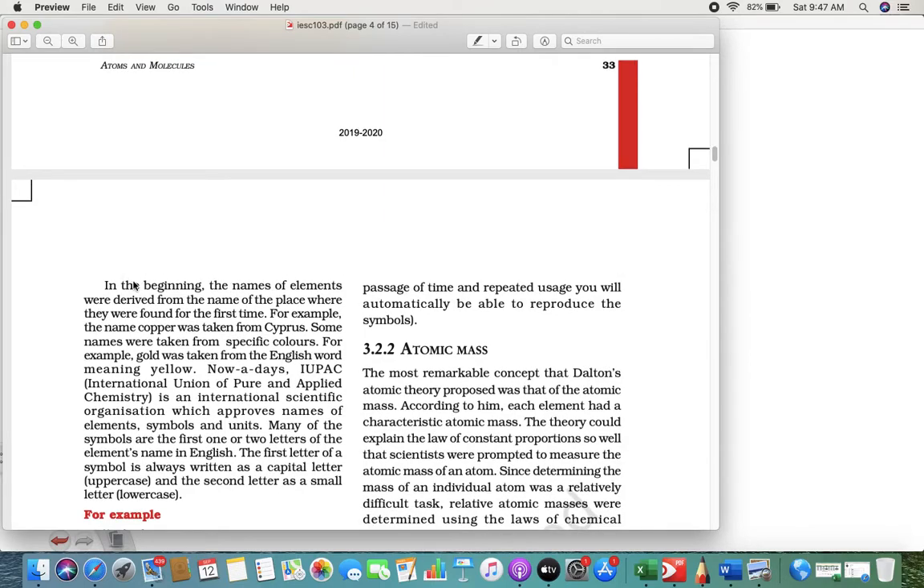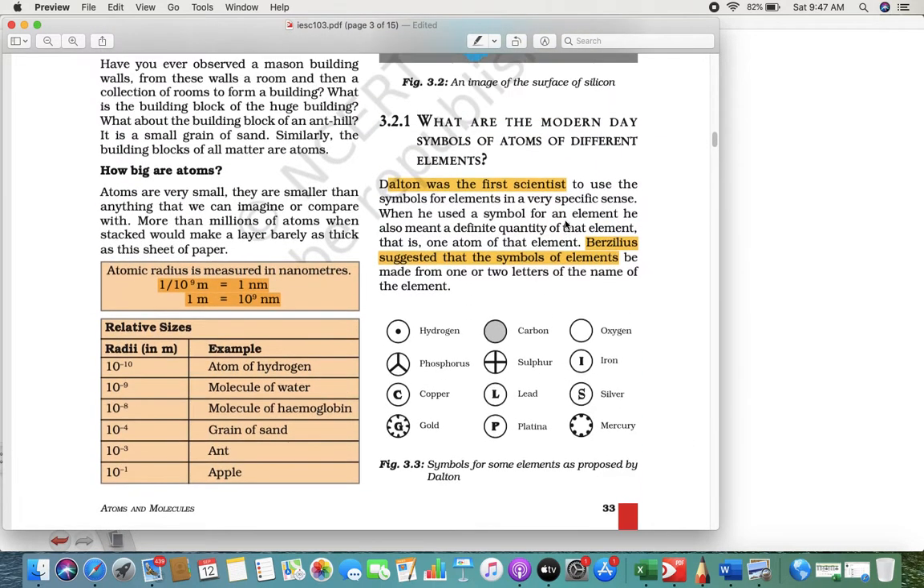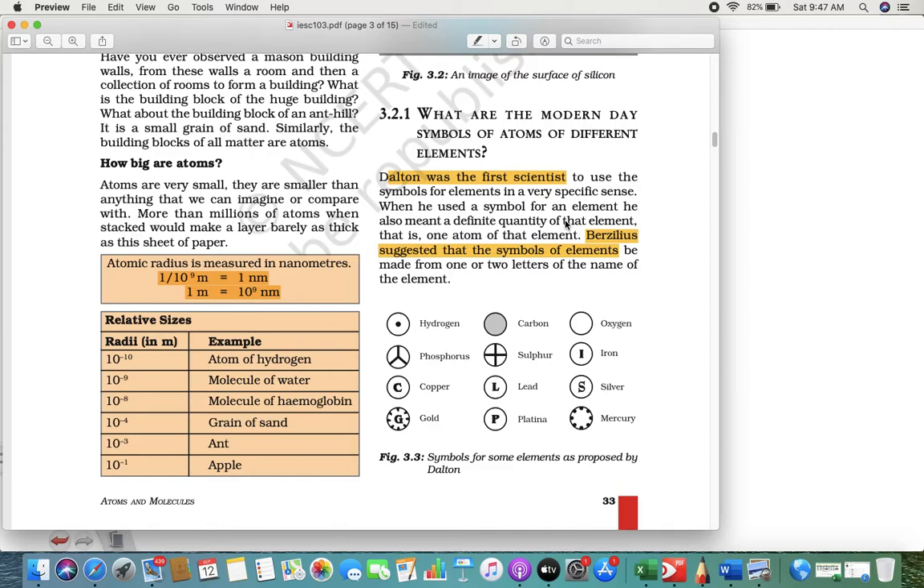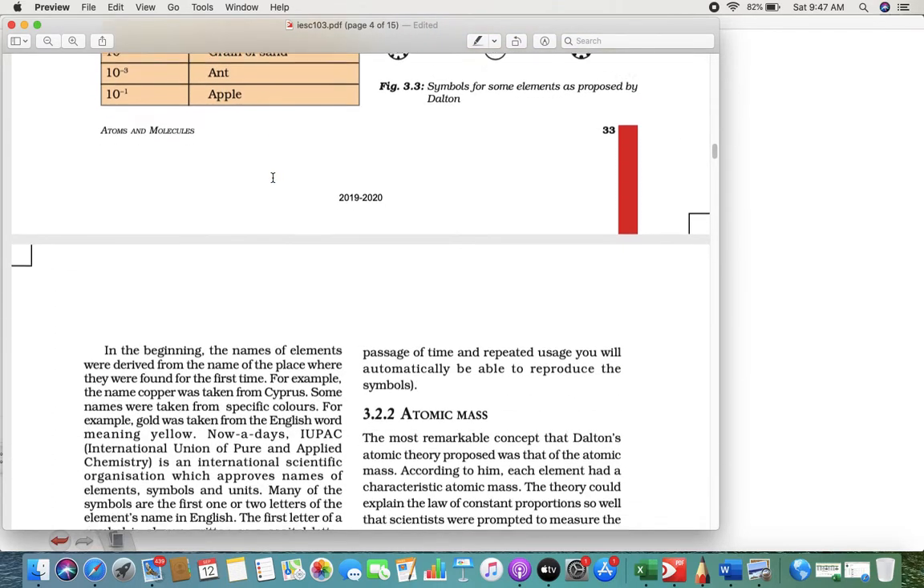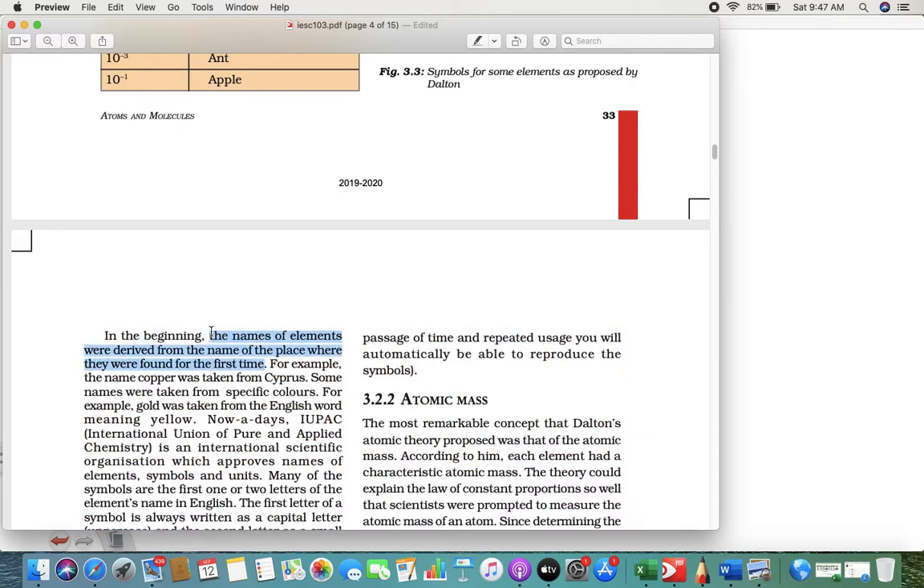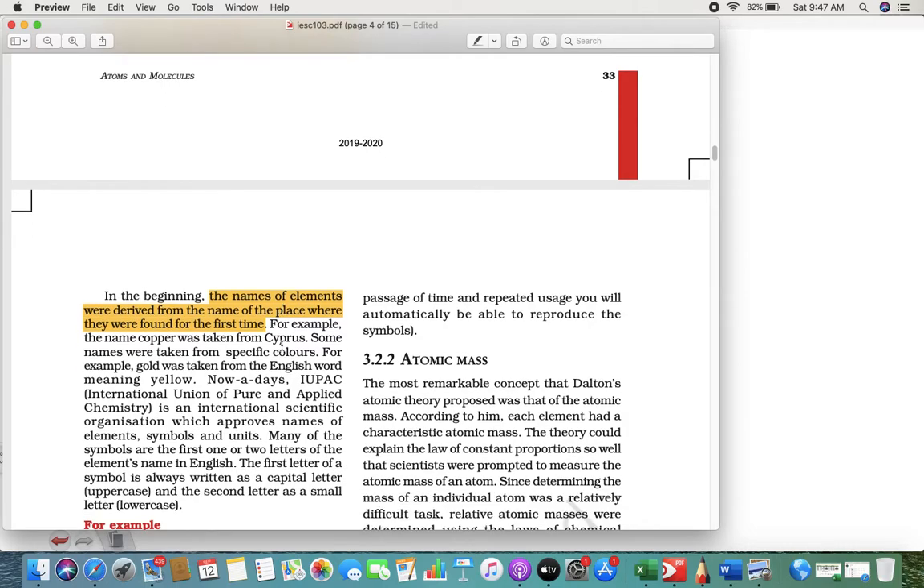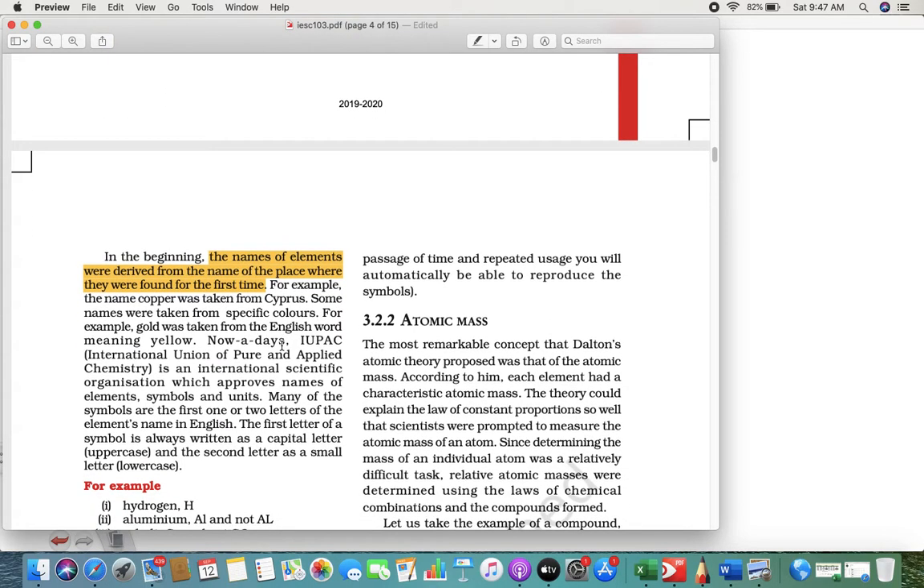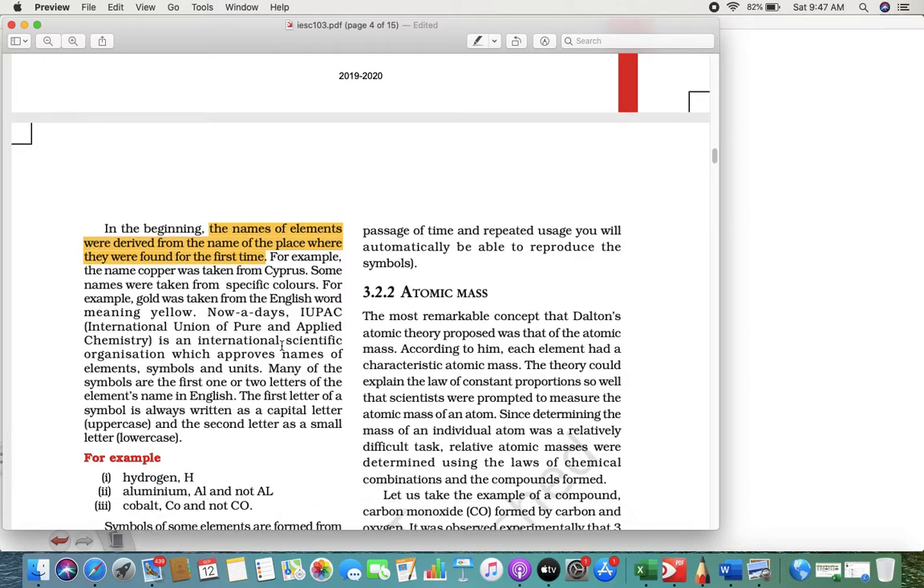In the beginning, the names of the elements were derived. Actually, think a little. It's not all about symbols; it's about names also. Why do we call copper copper? How does the name come into existence? In the beginning, the name of an element was given from the place where it was found. Not always all names are given that way. Again, I am repeating: in the beginning, the name of an element was given from the name of the place where it was found for the first time.